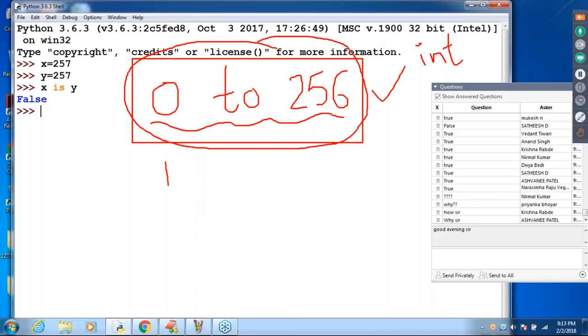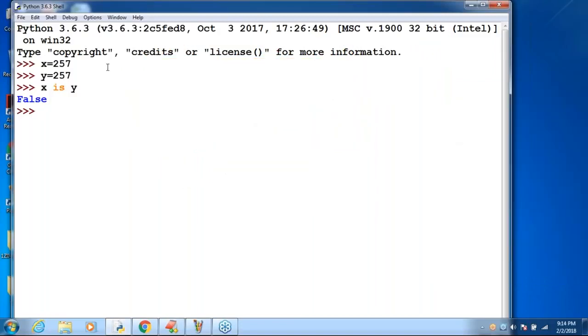Next, if I consider float types, think a bit very carefully. Float type, observe that. In the case of integers, what is the range? 0 to 256. Remember, 0 to 256 only, reusing the same object. Outside of this range, a new object is always going to be created. Here, id of x is some number, id of y. Can I get the same number? No, a different number. Are you getting a different number like this?